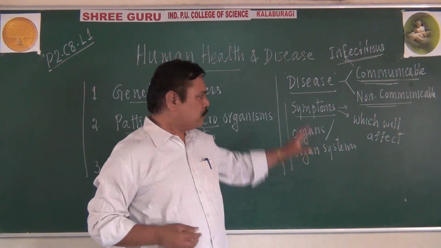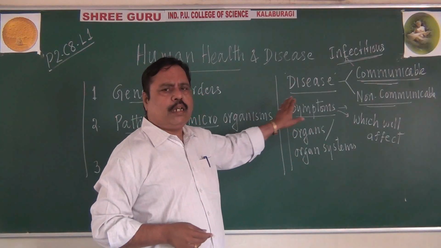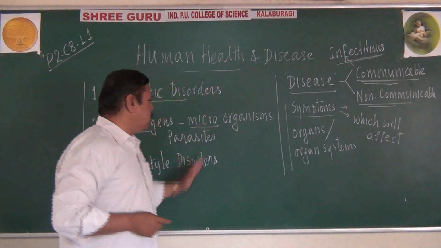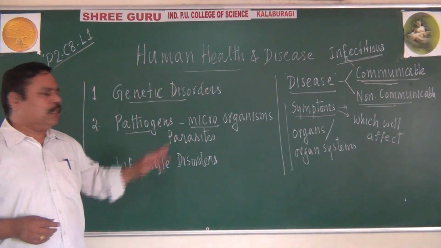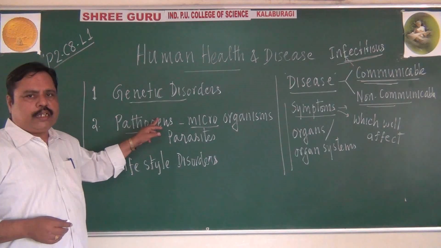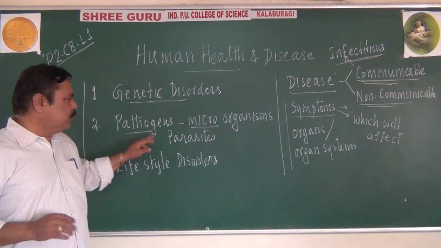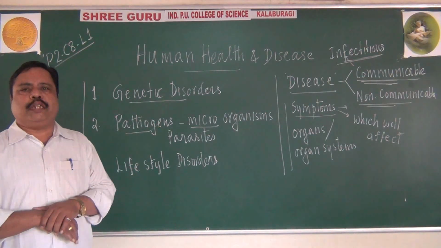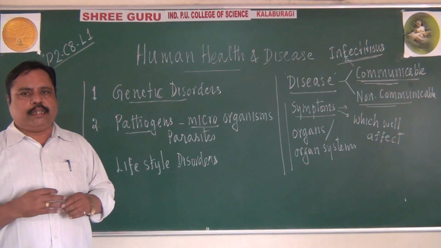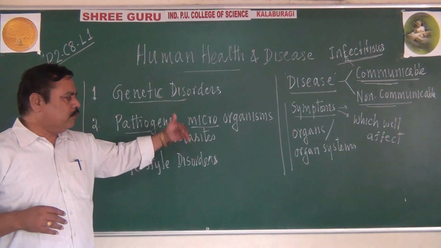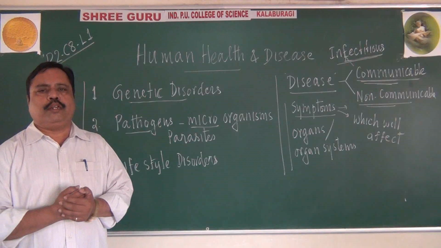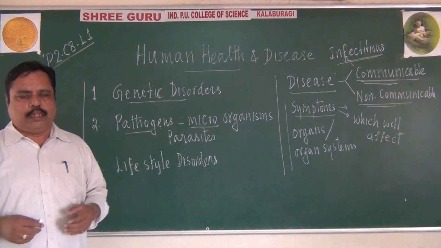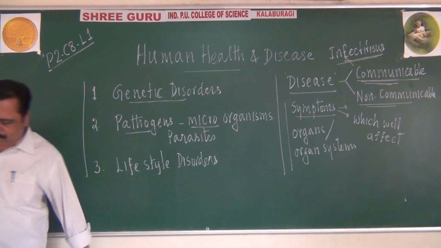This is regarding a disease as well as how it is caused, either by genetic mechanism, or by pathogenic conditions, or by lifestyle behavioral pattern. So, make note of this point. We will further continue some more introduction related to health of human beings. Please make note.